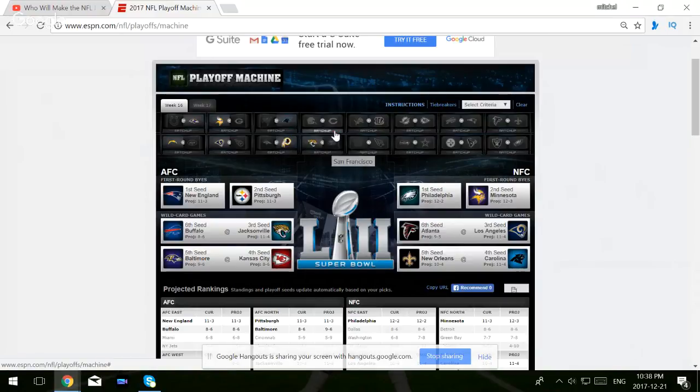I think the Jaguars defense will just be too much in that game. This is another game that doesn't matter. The Bears and the Browns. I'm going with the Bears because the Browns are the Browns.